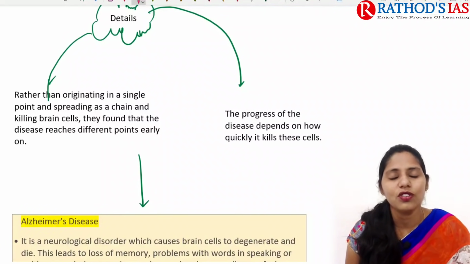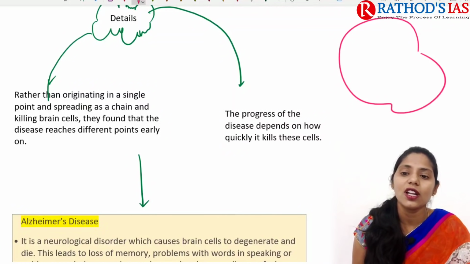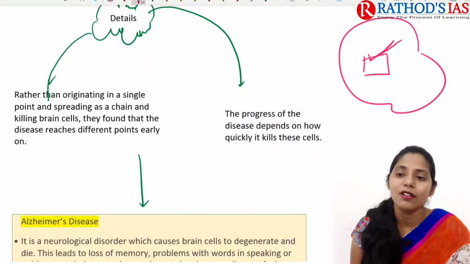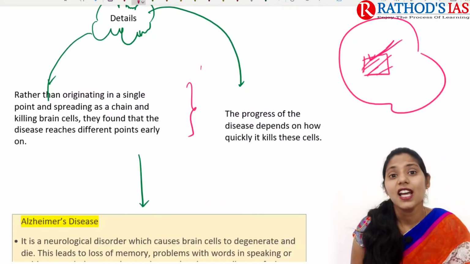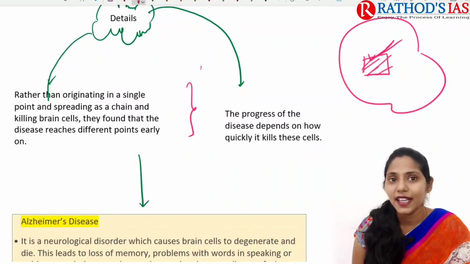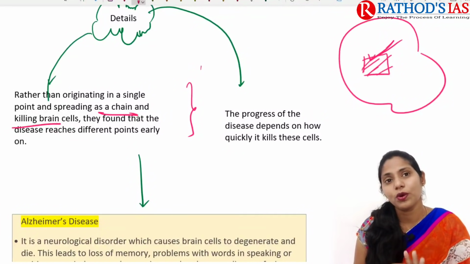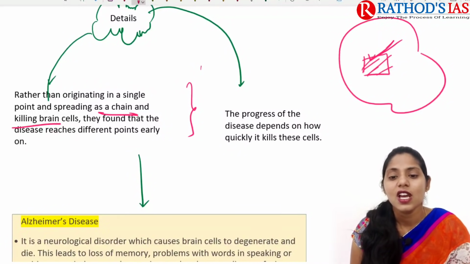single point. Alzheimer's disease is a neurological disorder. Because of this, there will be formation of some plaques which are mainly seen in the brain. This study says that rather than originating at a single point, there is a spreading as a chain, and it is killing brain cells. Based on the progress of the killing of these brain cells, we can see the progress of